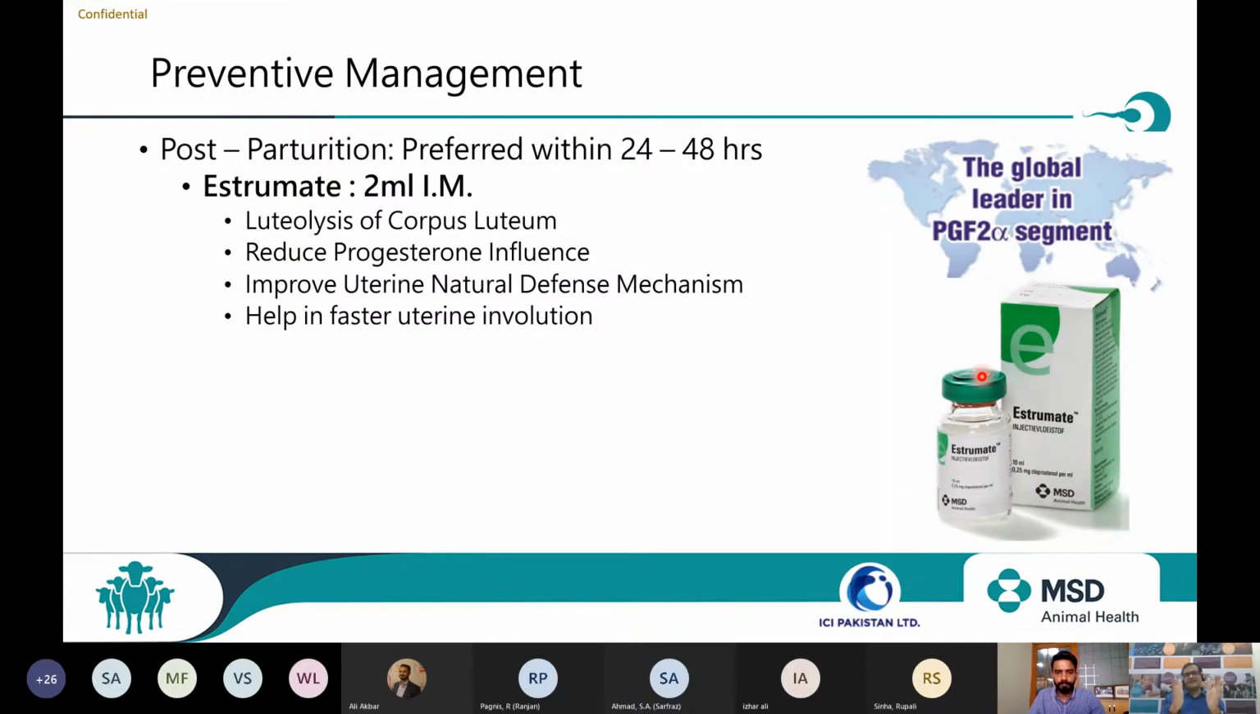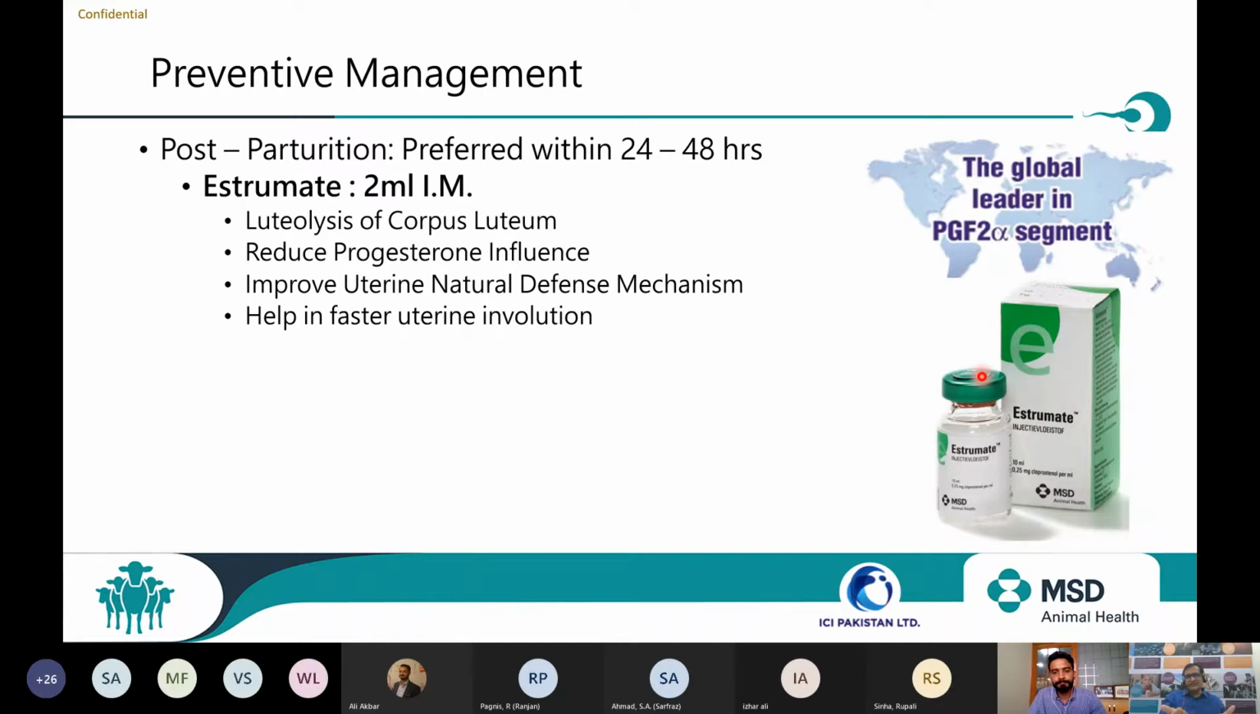The 45 days period, I can normalize it. I don't need to reduce it, but I can normalize it. My aim is to complete the uterine involution and resumption of the endometrium activity within these 45 days, which I can achieve very well by using Estrumate 2 ml intramuscular.